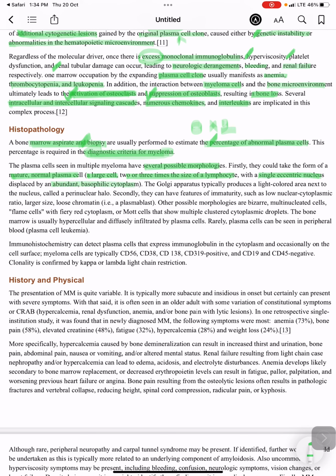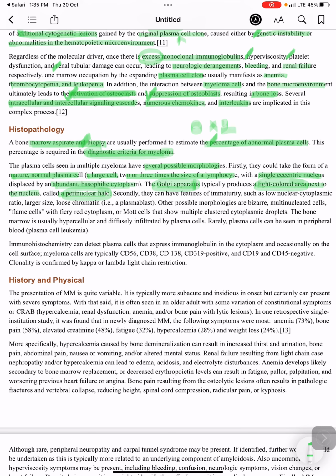The Golgi apparatus typically produces a light colored area next to the nucleus called a perinuclear halo.